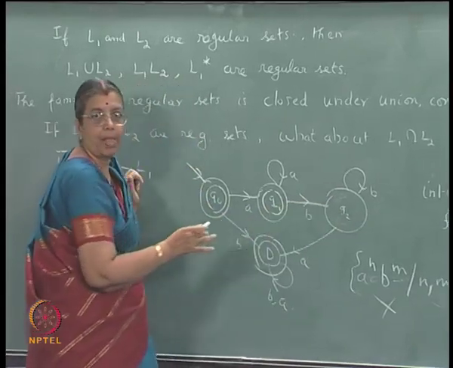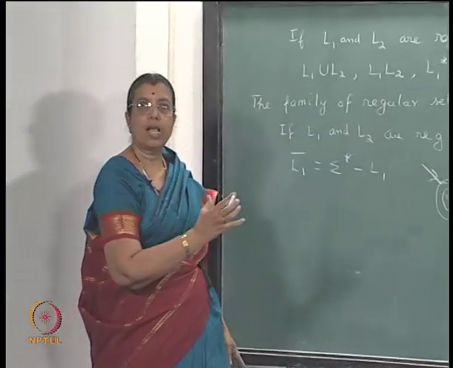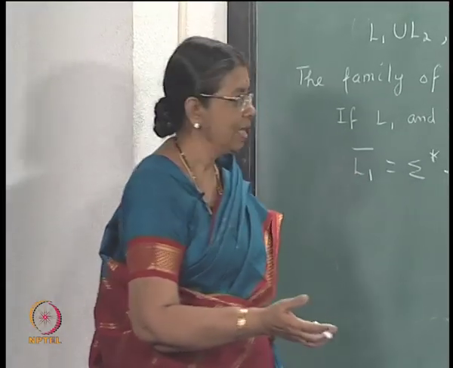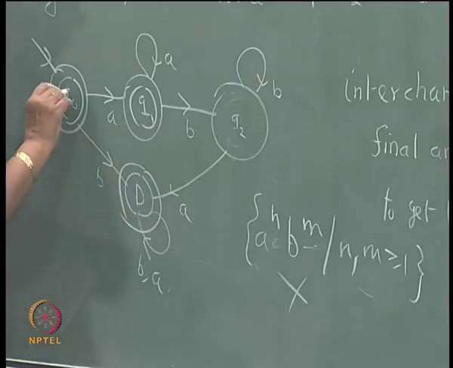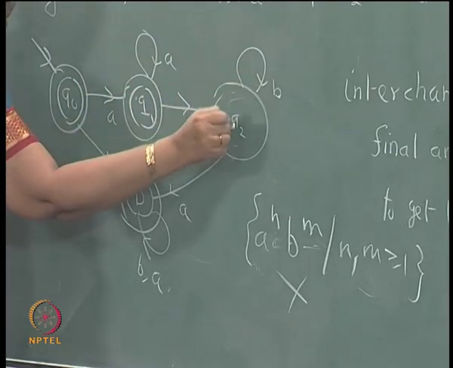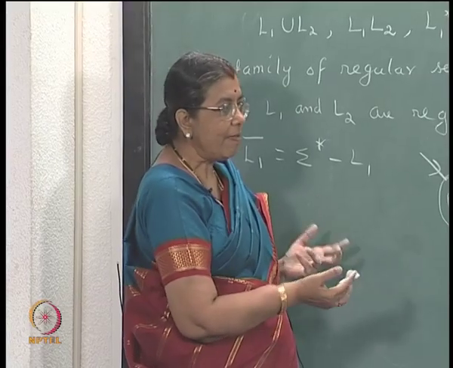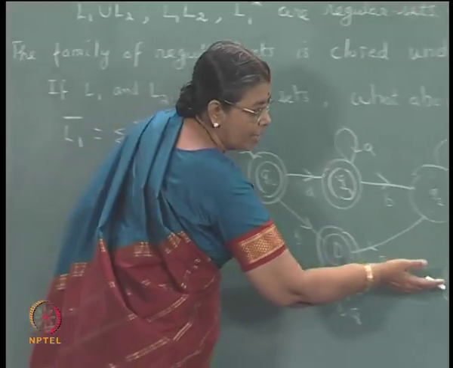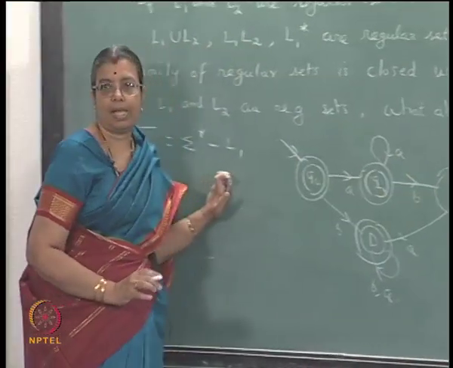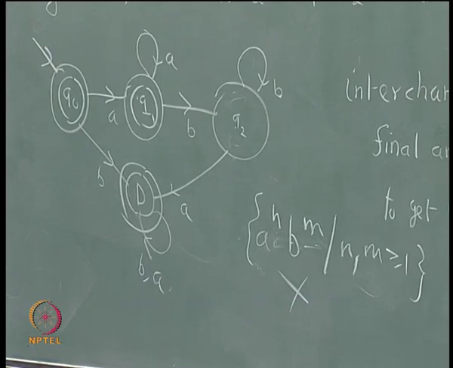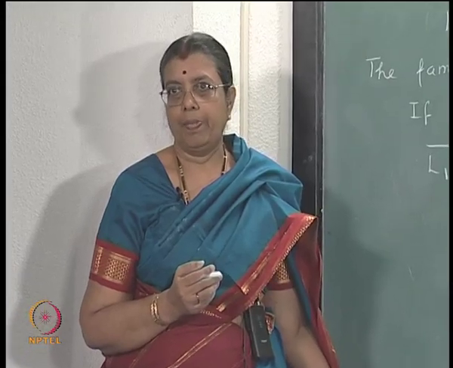But if a sequence of A's followed by a sequence of B's is then followed by something else, that will be accepted. So, whichever string is not of this form will be accepted by this diagram. Okay. So, you are just interchanging the final and the non-final states to get the complement.